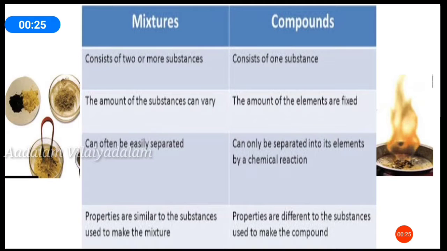Mixtures can often be easily separated by physical methods. But compounds can only be separated into the elements by a chemical reaction. Properties of a mixture are similar to the substances used to make the mixture. Properties of a compound are different from the substances used to make the compound.